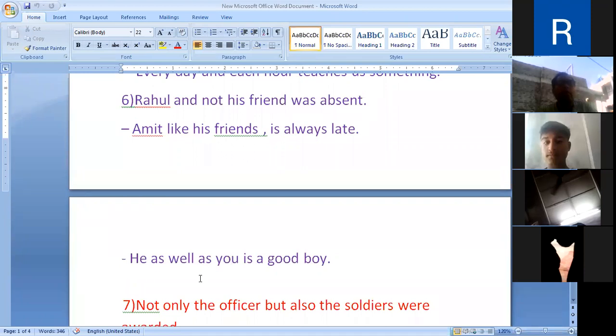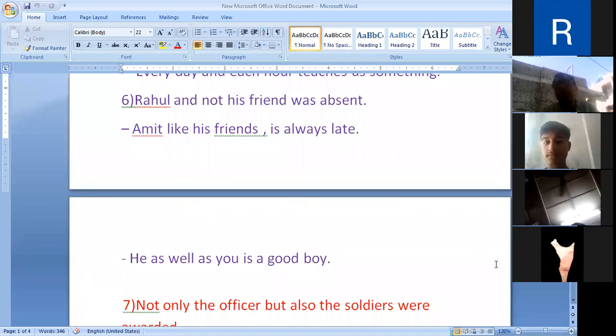He and you are connected with "as well as", so the verb will change according to the first subject. It means the verb is according to the first subject when they are connected with "and not", "as well as", "in addition to", "along with", "besides", "like", and "together".